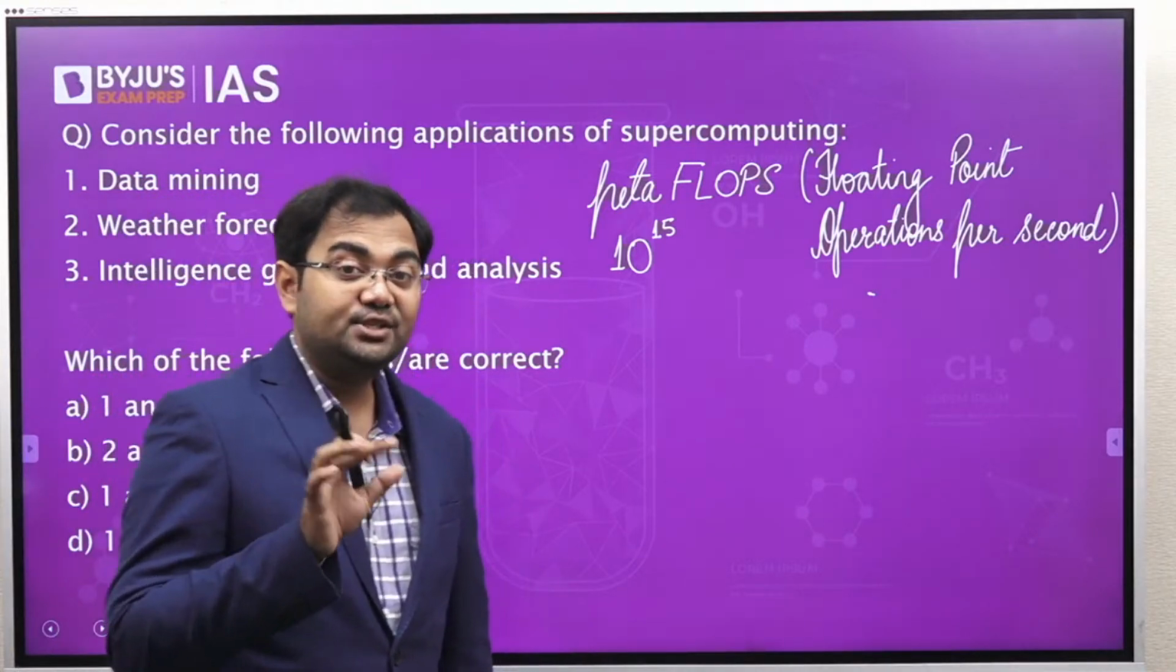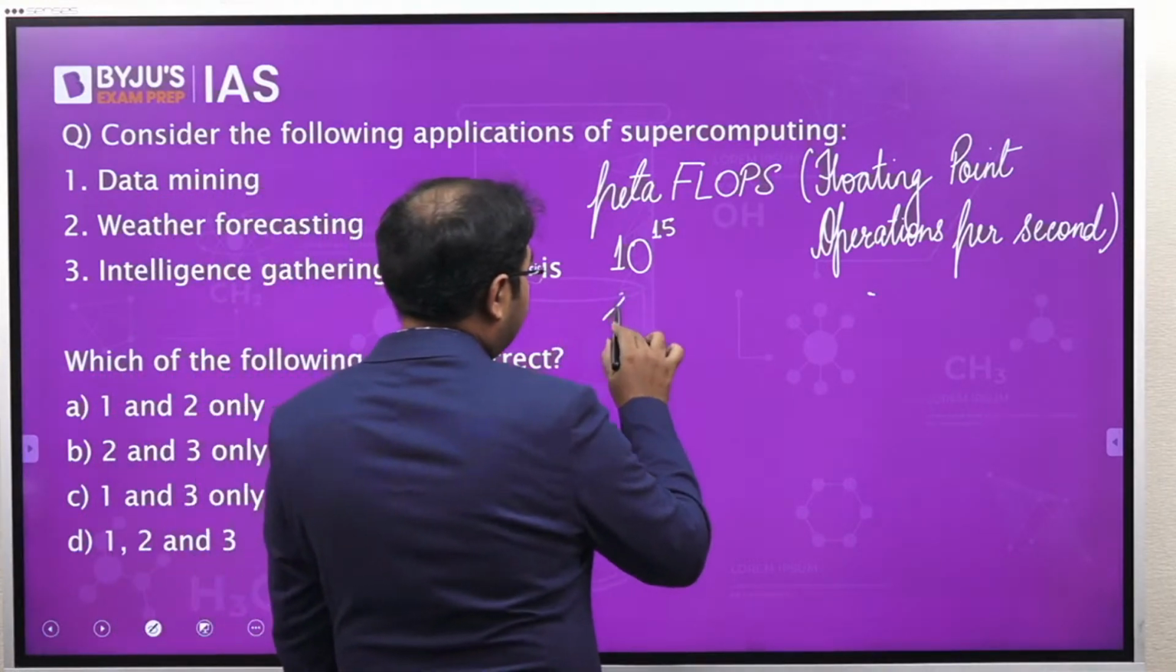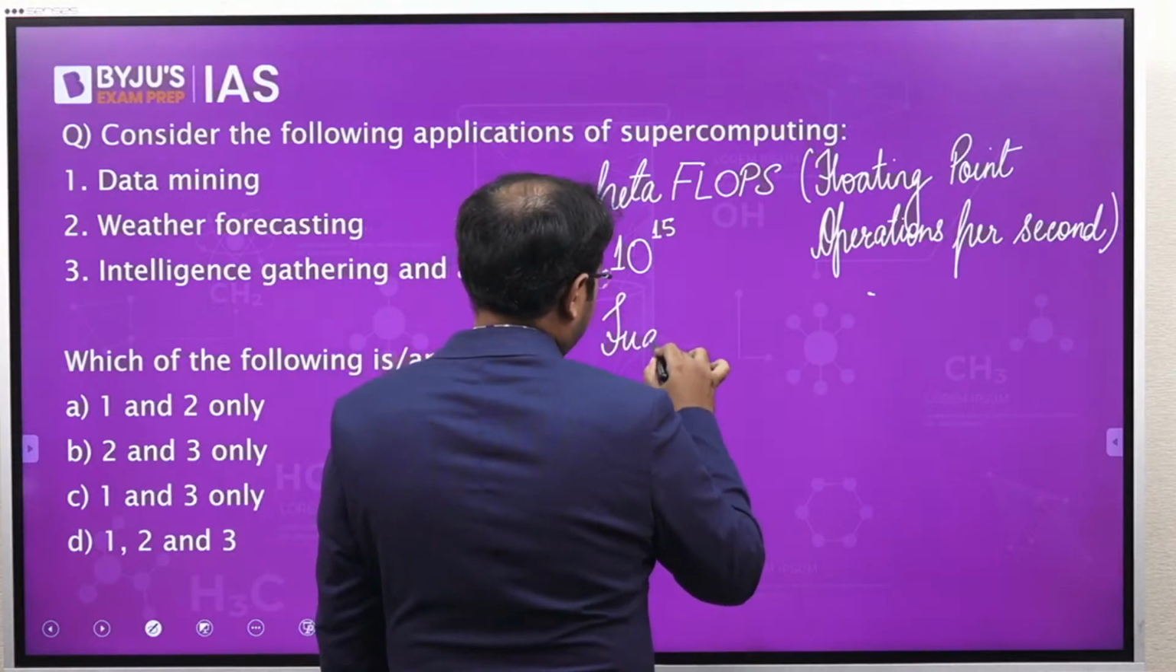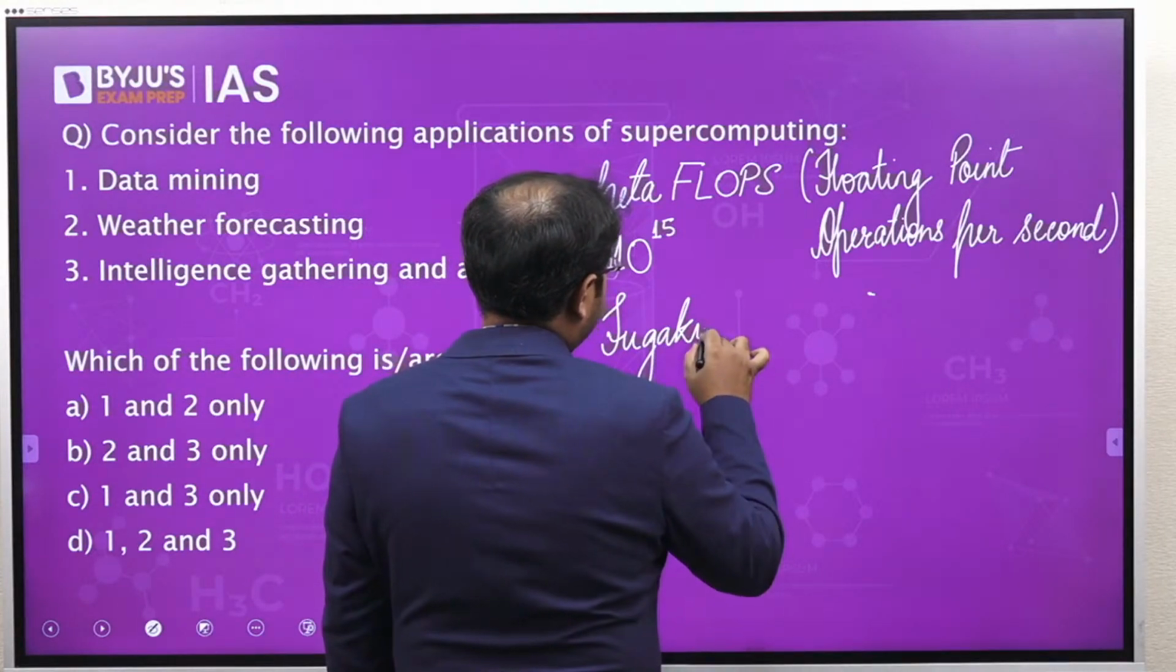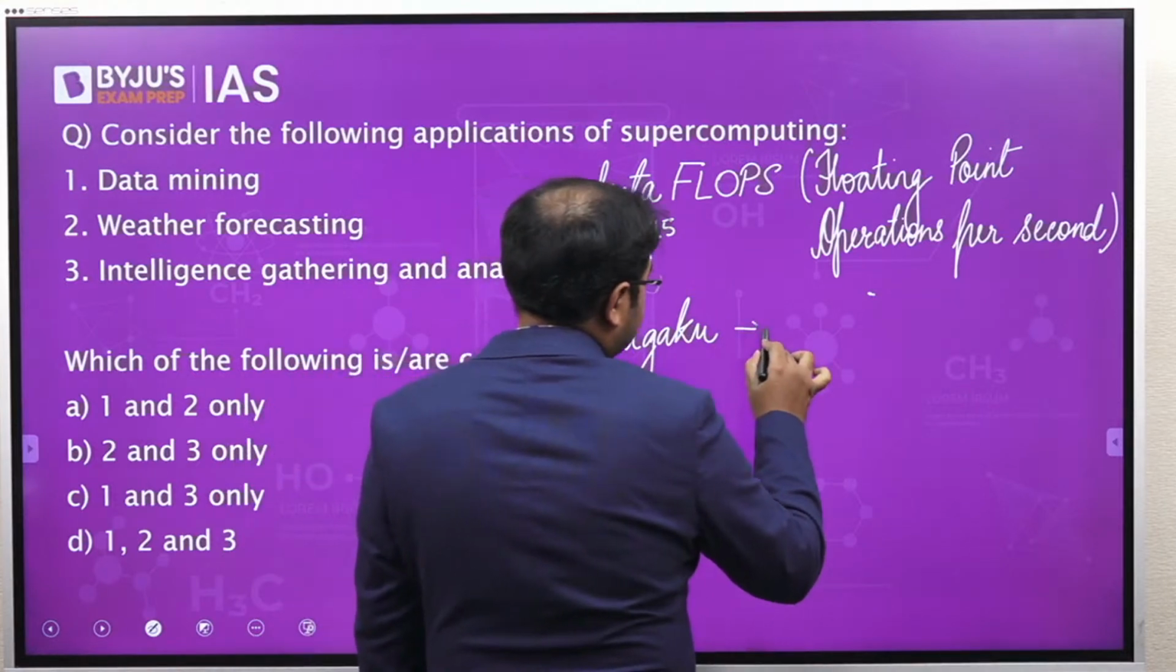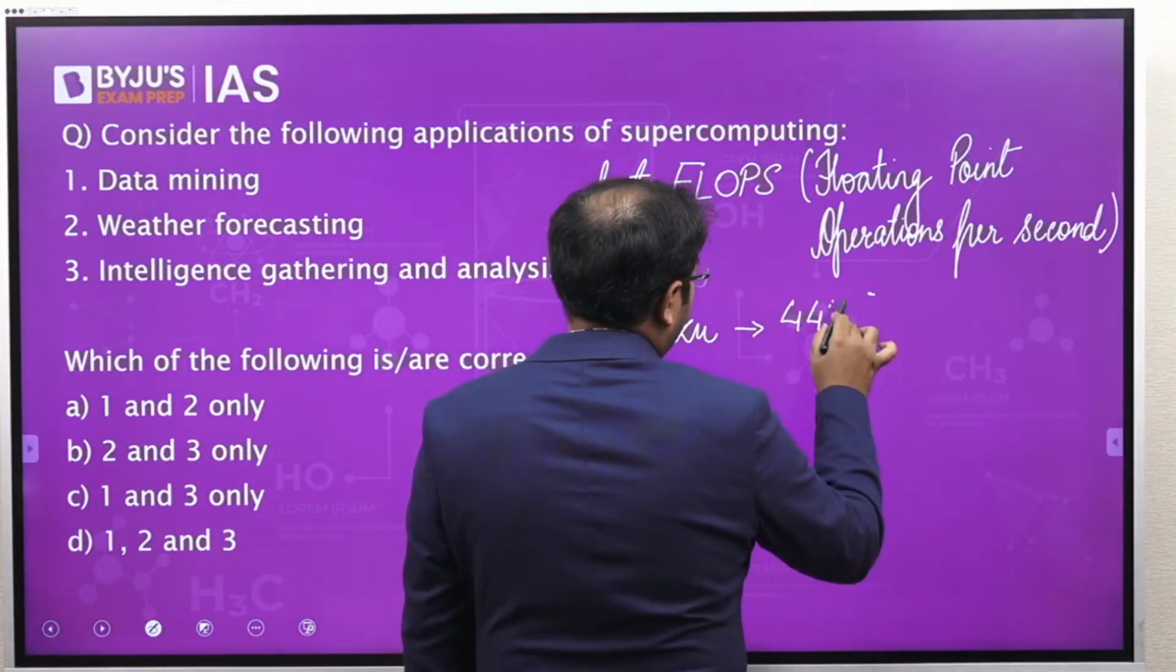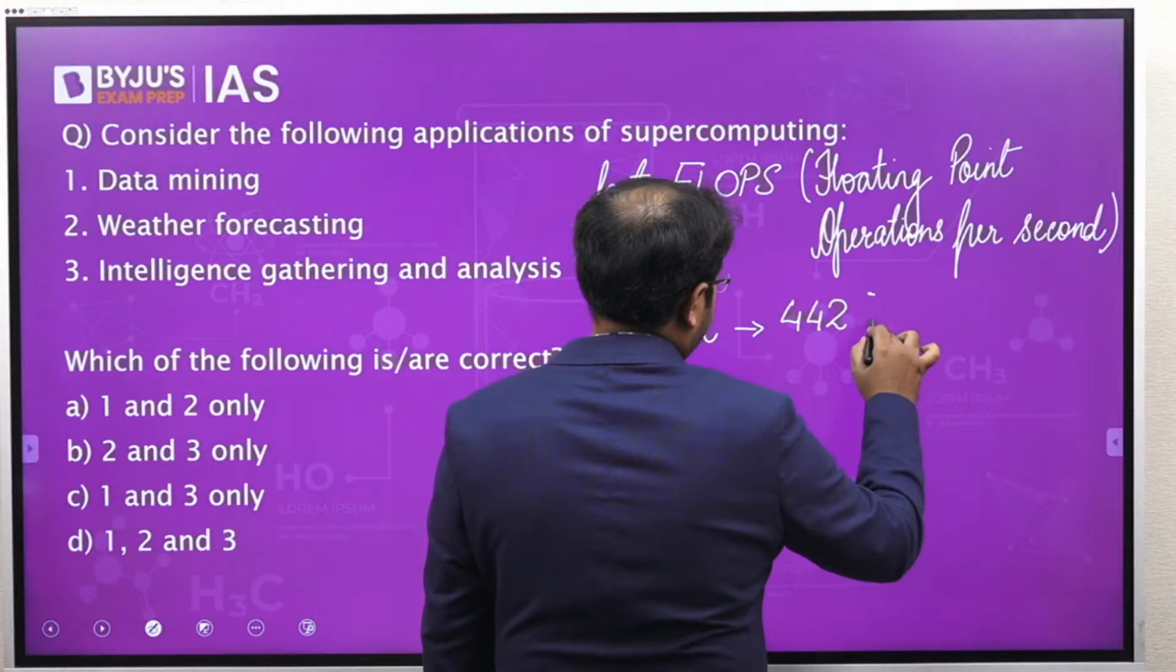Right now, the fastest supercomputer in the world is called Fugaku. And Fugaku is supposed to have a speed of almost 442 petaflops.